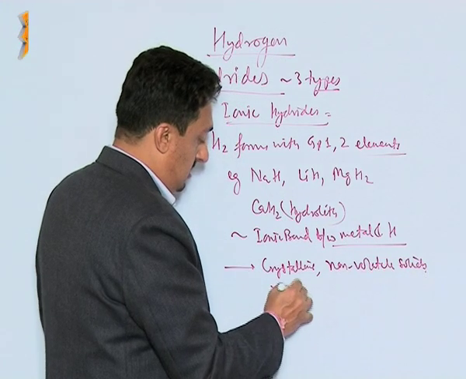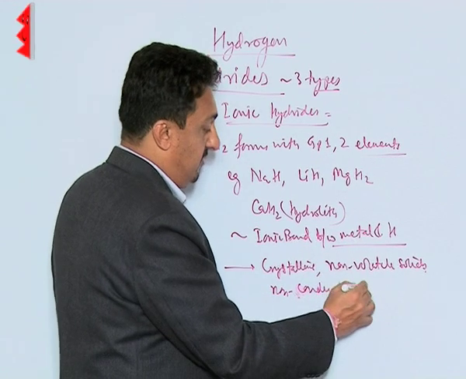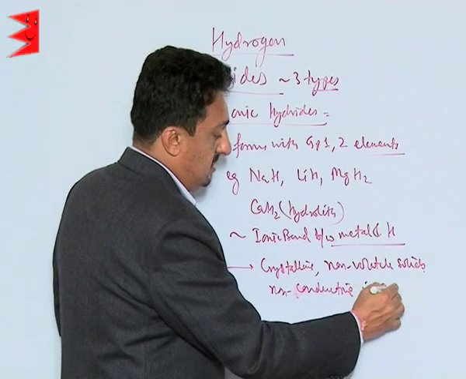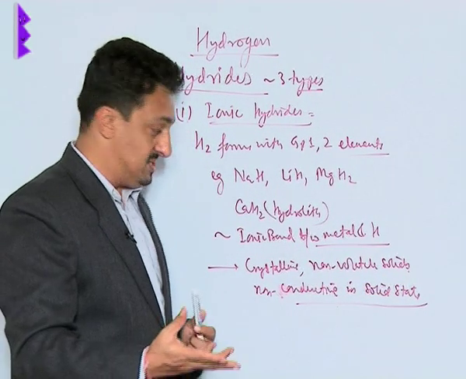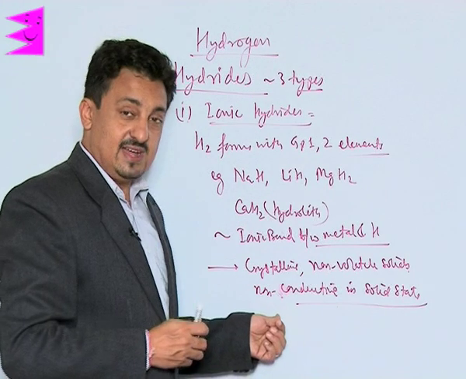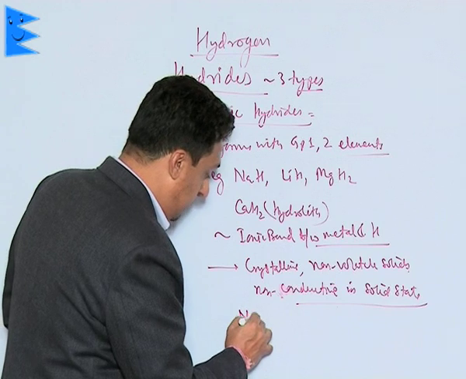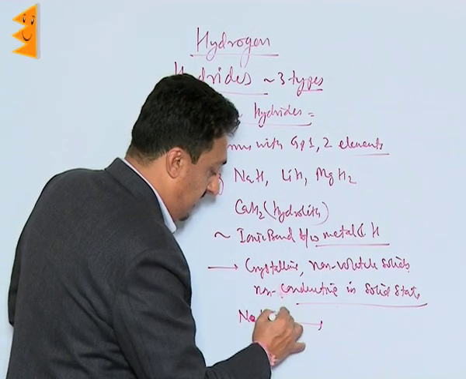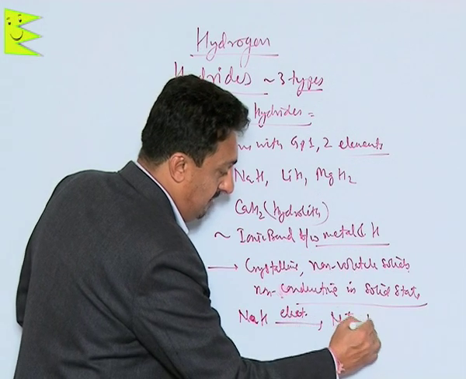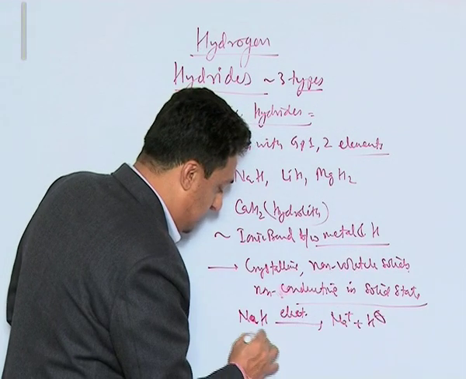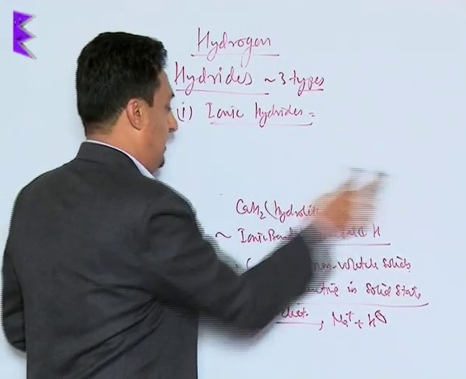They are non-conductive in solid state, but they become conductive when they are taken in molten state. Yes, if we take sodium hydride and do its electrolysis, remember it breaks down into Na+ and H-.